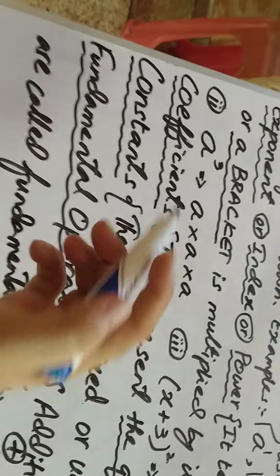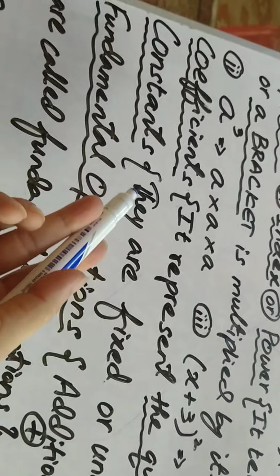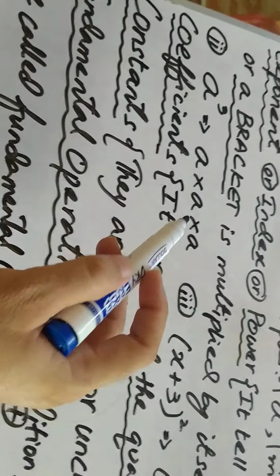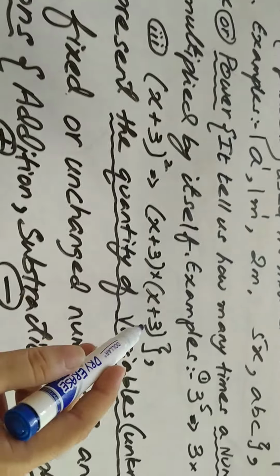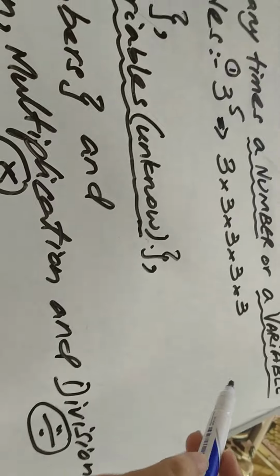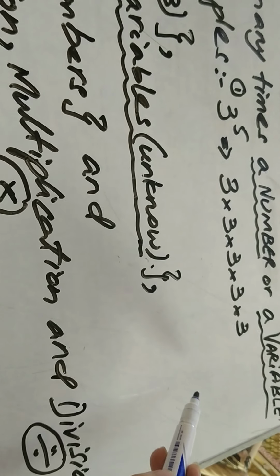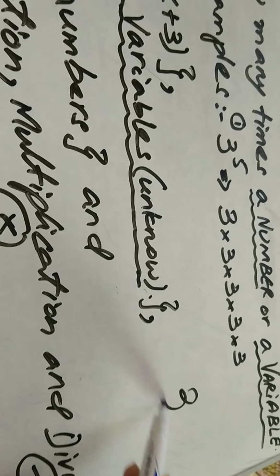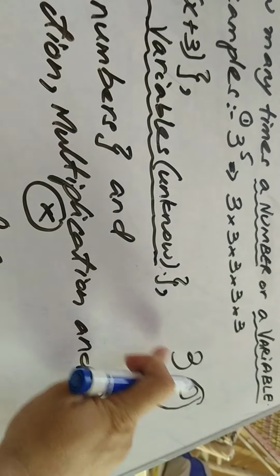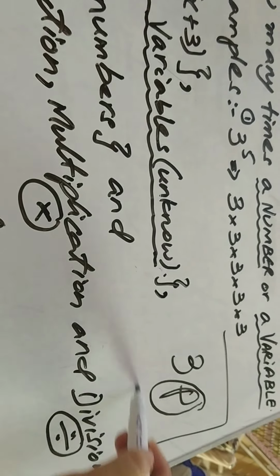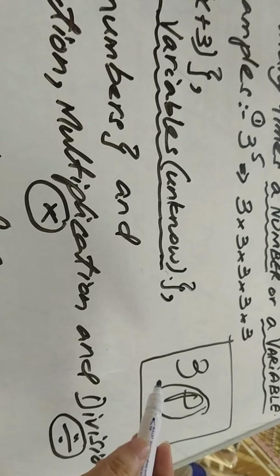Okay guys, so the third thing is coefficient. So what is coefficient? What is meant by this coefficient? So in an algebraic expression, what is coefficient guys? It represents the quantity of variable, the quantity of unknown. For example, if I bought 3 pens, it will be written like this, 3p. So this p is representing the cost of 1 pen, and 3p means the cost of 3 pens. Okay guys, so this 3 is coefficient.